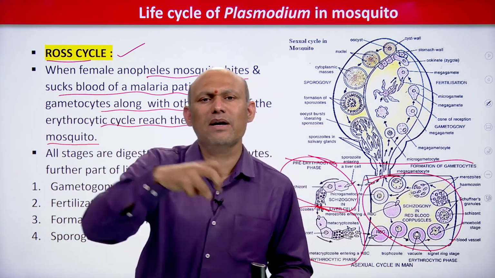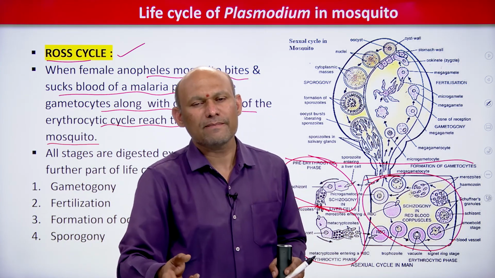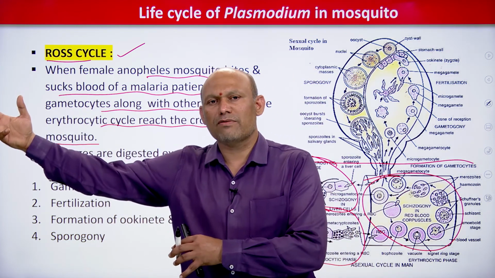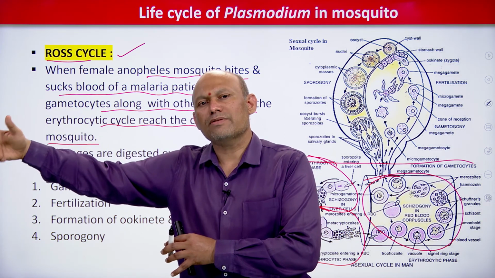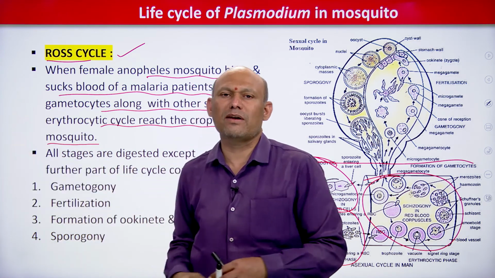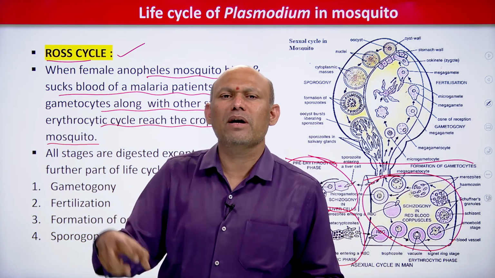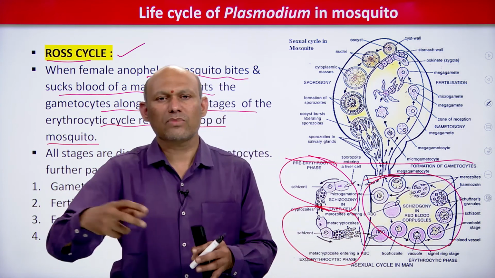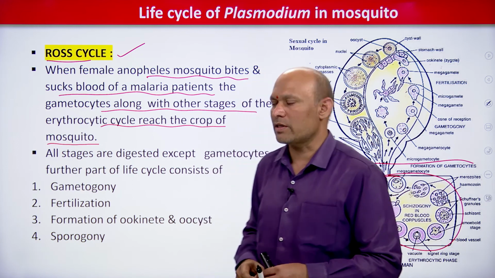When it sucks the blood, along with the blood, gametocytic stages which are present inside the RBCs in the infected person's blood reach the crop of the female Anopheles mosquito, and other stages of the erythrocytic cycle also reach the crop of the female Anopheles mosquito, students. So all you need to remember, whenever a mosquito bites a malaria patient to suck the blood, along with blood, gametocytes and other stages of the erythrocytic schizogony reach the crop.